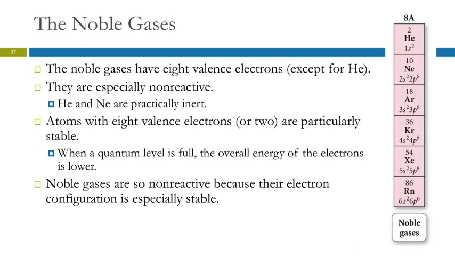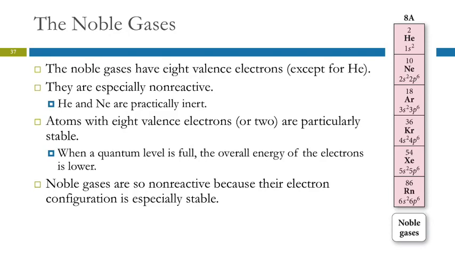If we look at the noble gases, group 8A, they all have 8 valence electrons except for helium. They are especially non-reactive. Helium and neon are practically inert. They just don't react with anything. And the others react with very, very few things.